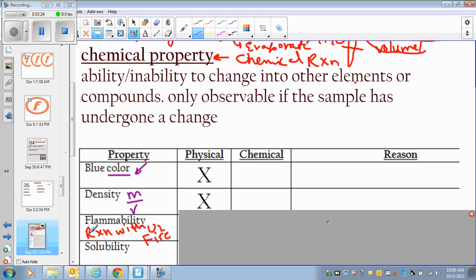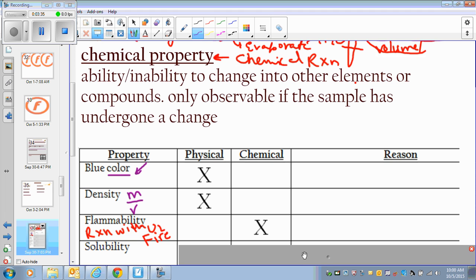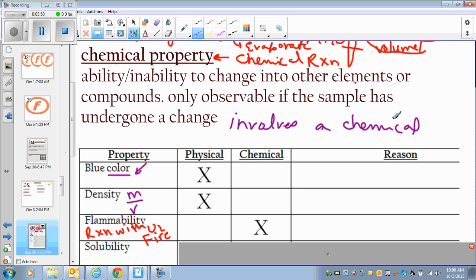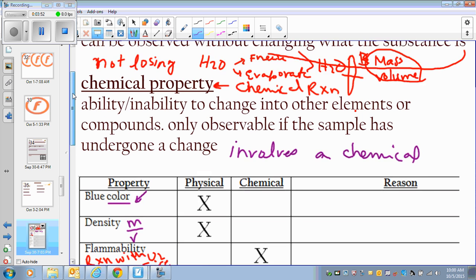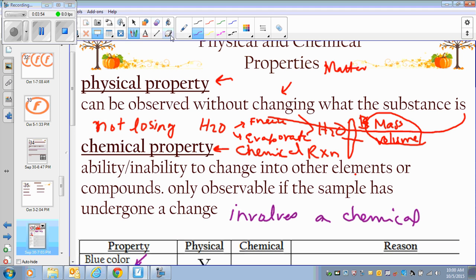But whether something is flammable or not flammable, I have to put it on fire. I have to make it react. So that is a chemical property. Any property that involves a chemical reaction, like you cannot tell about it until you react it, is a chemical property. And a physical property does not require a chemical reaction to be explained or told.